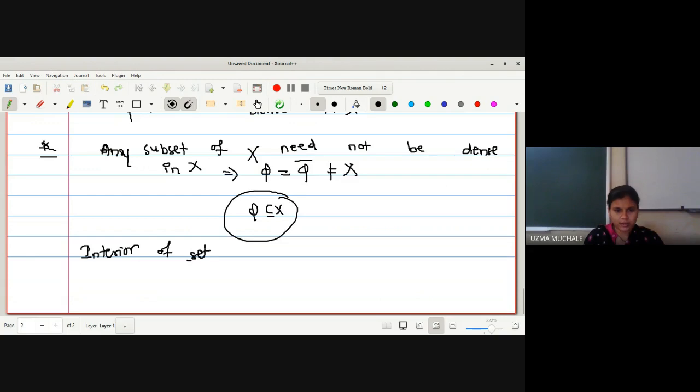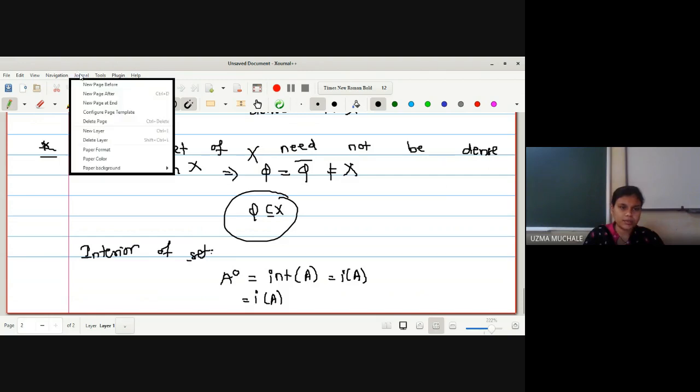You can say interior of the set also. And many times this notation is there, interior of A, and sometimes they write it as I of A. So these types of notations are available in many of the different books.